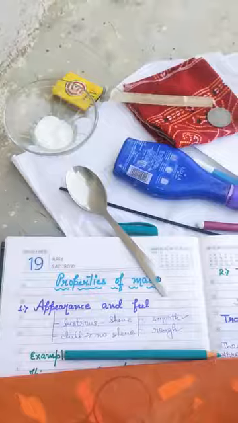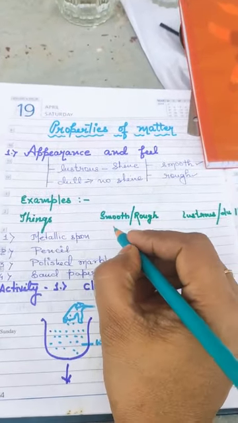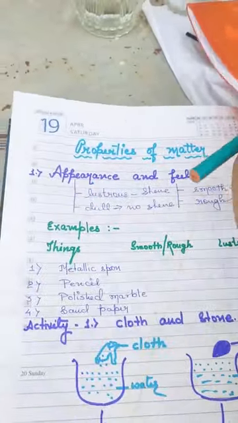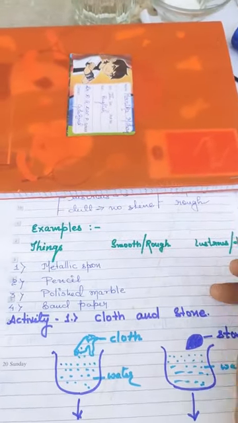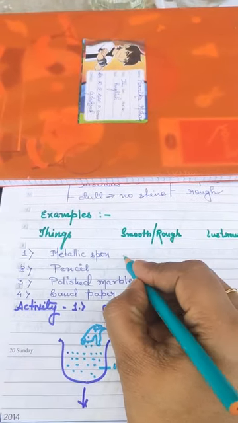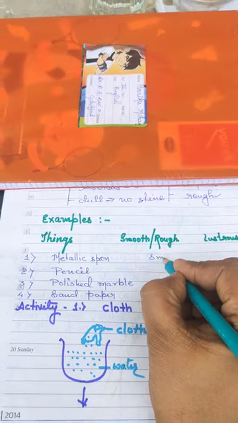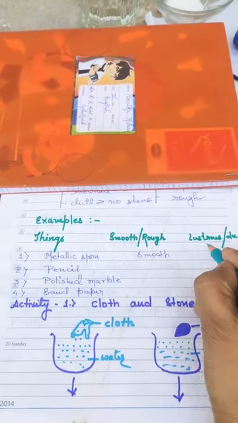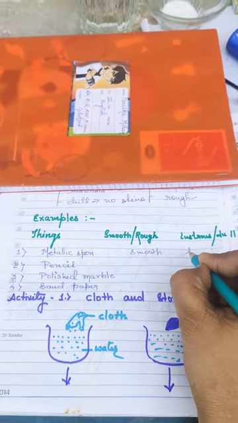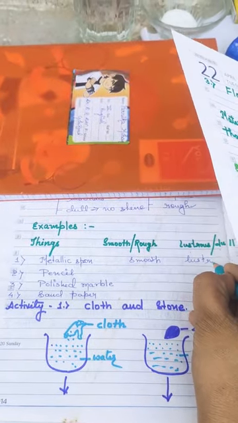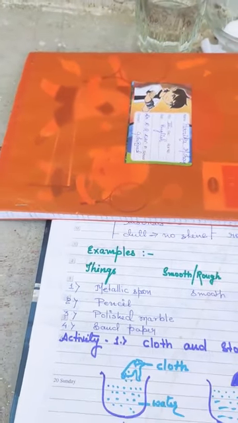Clear? Now see some of the examples I have written here. Metallic spoon: whether it is rough or smooth, it is smooth in touch. And lustrous or dull, it has lustre, meaning it is shining in appearance. Clear?